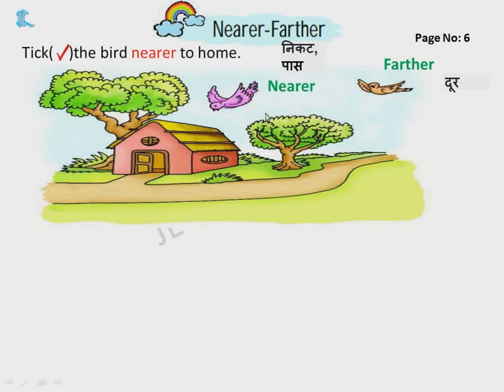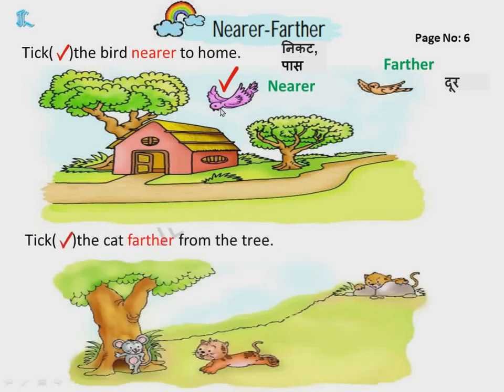Now next, tick the bird nearer to the home. Which bird is nearer to the home? Here's the home, and which is nearer? This is nearer. So we will tick this one. Next one, tick the cat farther from the tree. Where is the tree? Tree is here. Farther means dur, very far. Which is farther? This is farther.